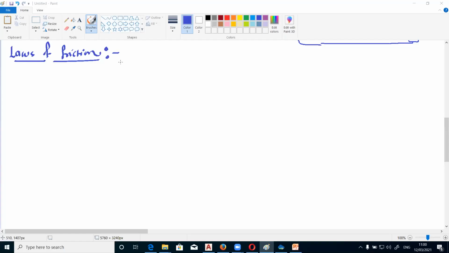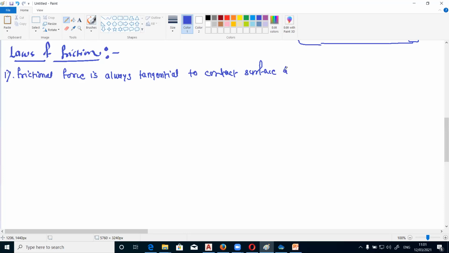Now we will see the laws of friction. The first law of friction: the frictional force is always tangential to the contact surface, and it acts opposite to the direction of impending motion.